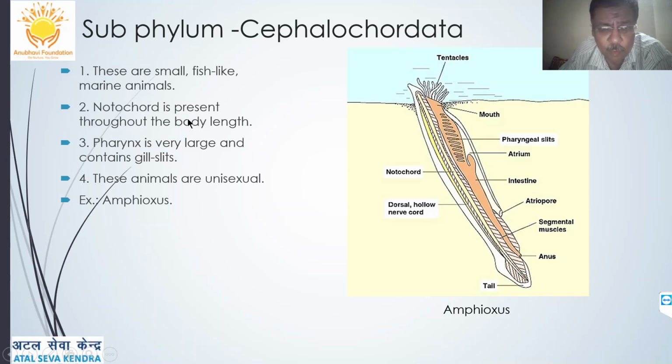They are small fish-like marine animals. The notochord is present throughout the body length. The pharynx is very large and contains gill slits. These animals are unisexual. Example is Amphioxus.